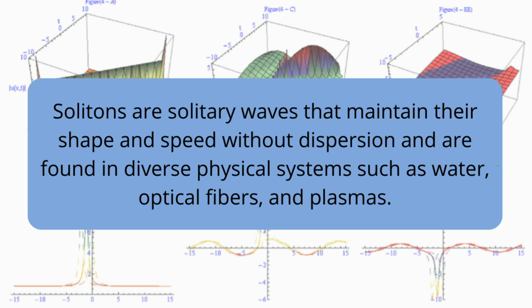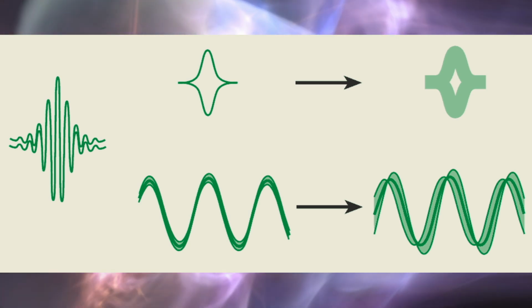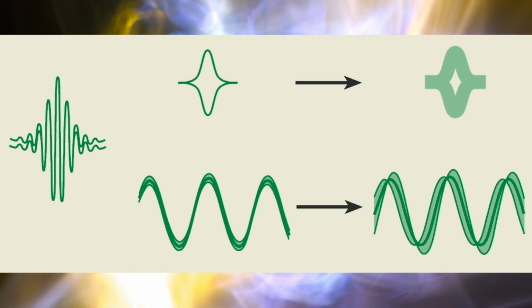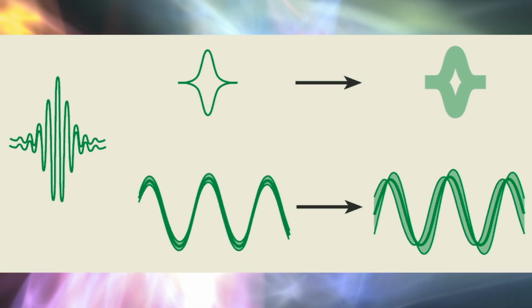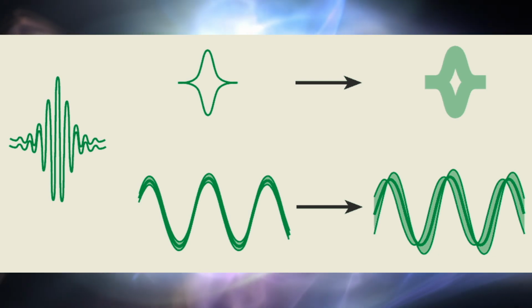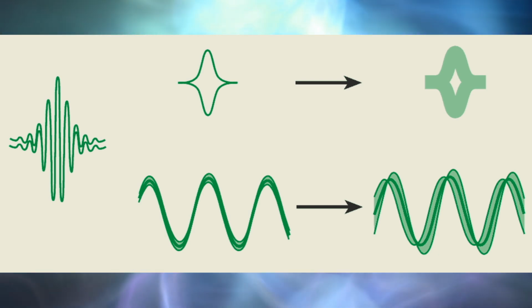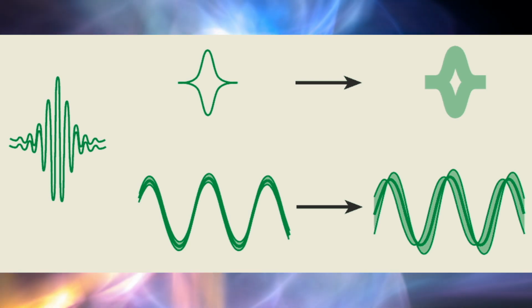Solitons are solitary waves that maintain their shape and speed without dispersion and are found in diverse physical systems such as water, optical fibers, and plasmas. Solitons are a fascinating class of solitary waves that possess unique properties, notably the ability to maintain their shape and speed while propagating over long distances without dispersing or losing their integrity. These coherent structures are found in various physical systems across different scientific domains, including water waves, optical fibers, plasmas, and even certain biological systems. Here's a breakdown of the key points regarding solitons.